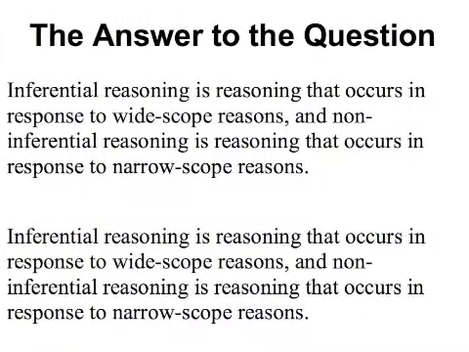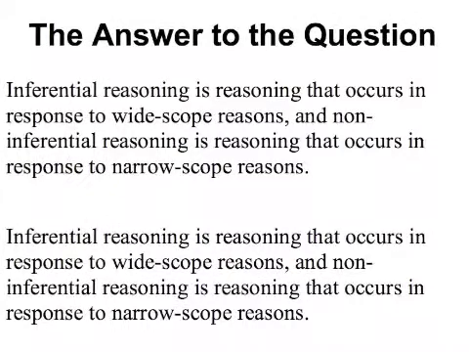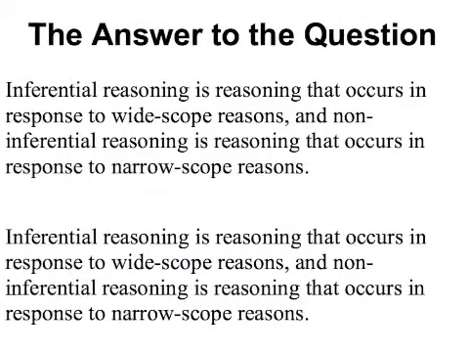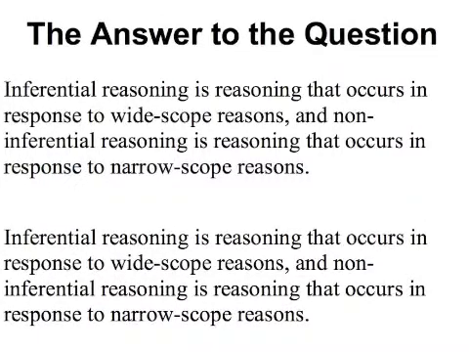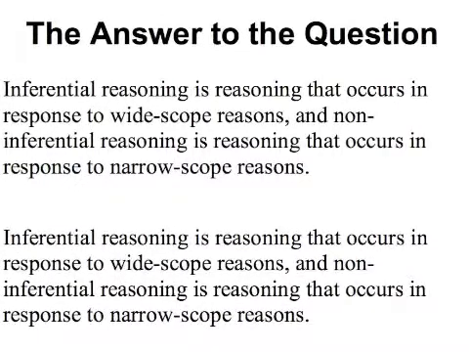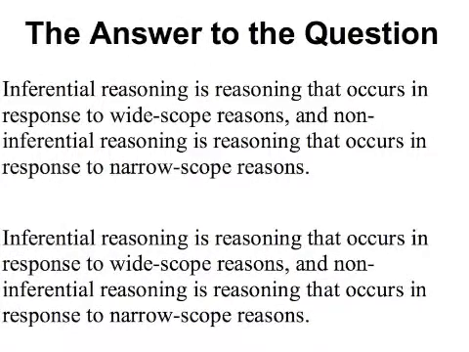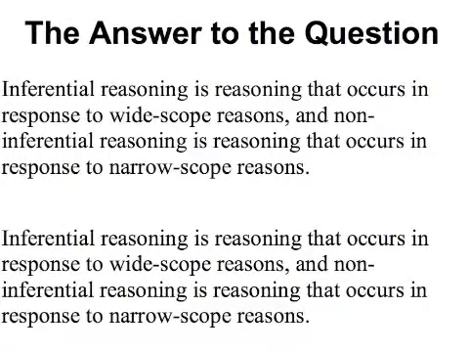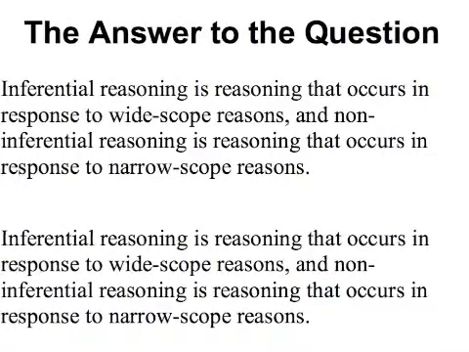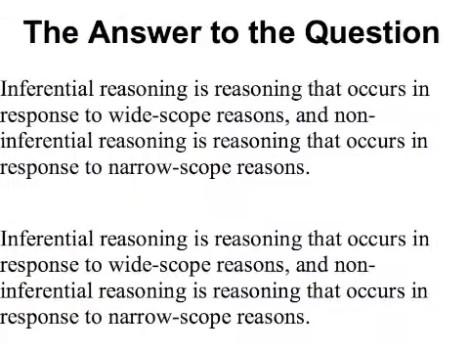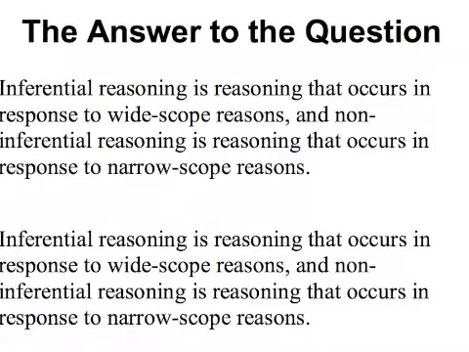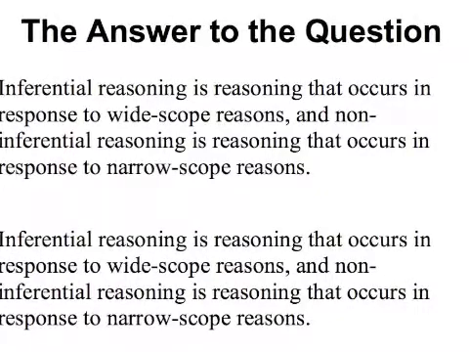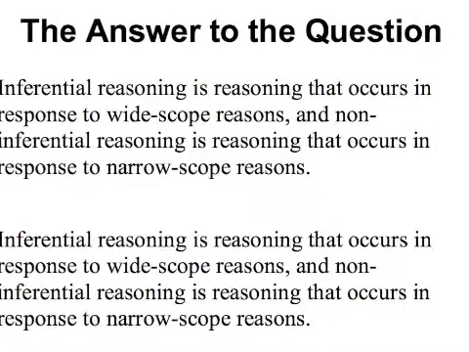By contrast, processes of non-inferential reasoning only seem to occur in response to narrow-scope reasons. This suggests the following answer. The answer number 4, which is the correct answer: inferential reasoning is reasoning that occurs in response to at least one wide-scope reason, and non-inferential reasoning is reasoning that occurs only in response to narrow-scope reasons.